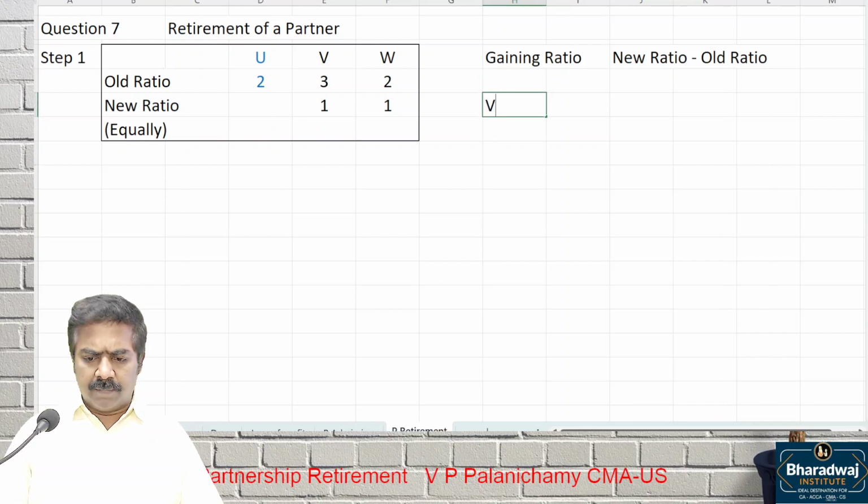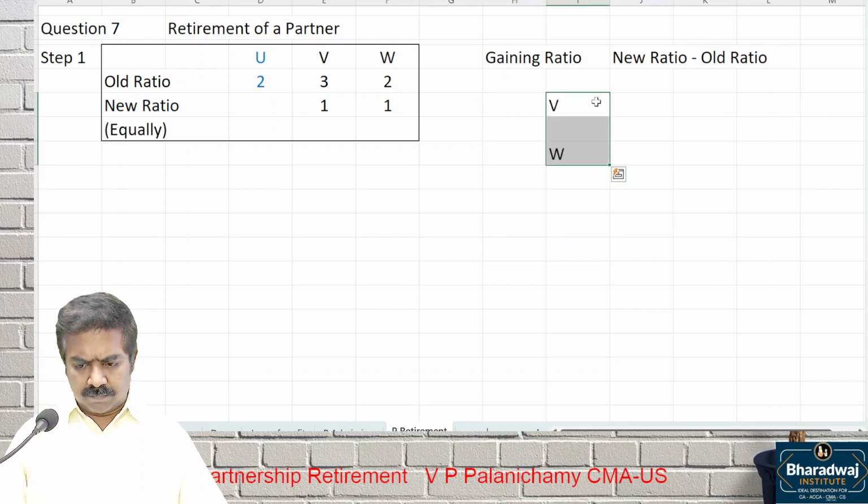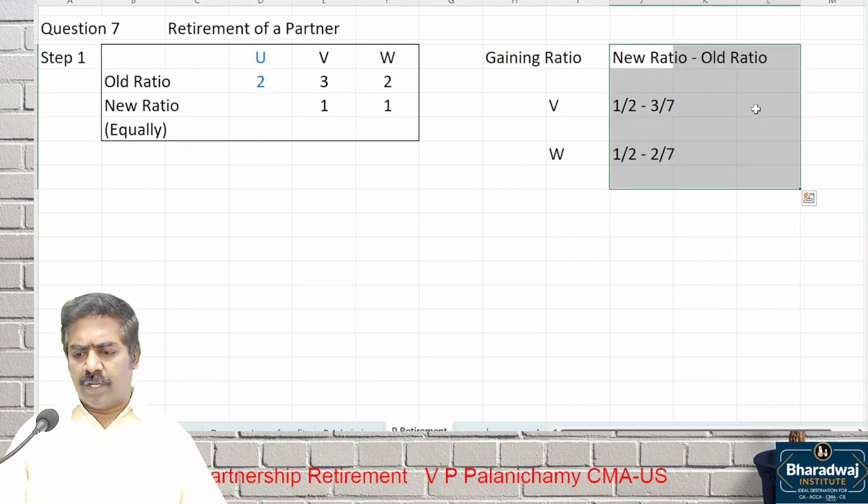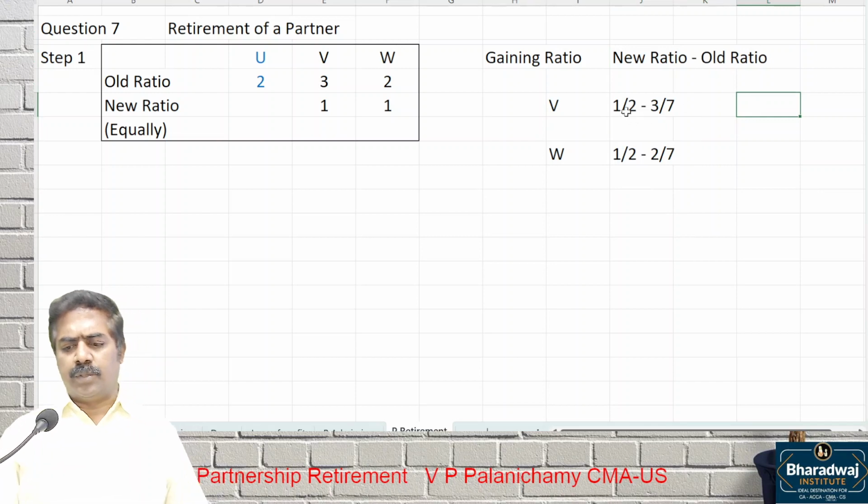V and W. What is the new ratio of V? 1/2 is the new ratio, minus old ratio 3/7. Second partner, 1/2 minus 2/7. New ratio minus old ratio will give us the gaining ratio.